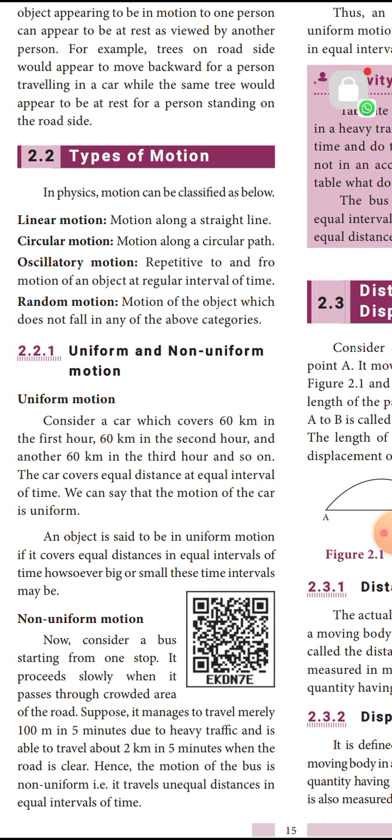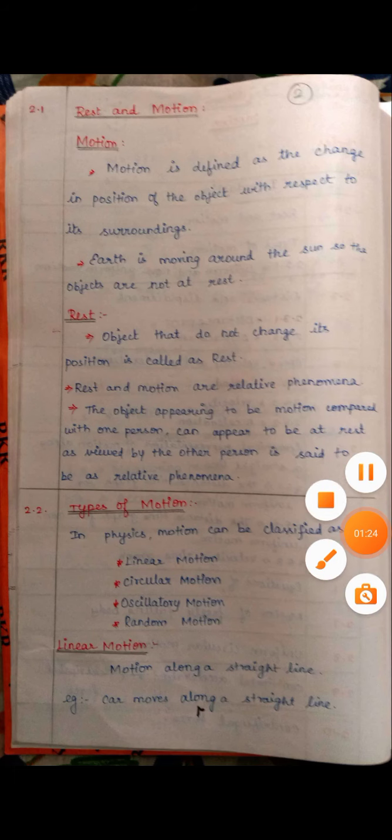Now, let us see with examples. Look at the first one, linear motion, motion along a straight line. For example, we can say that a car moves along a straight line. A bus moves along a straight line. Likewise, if an object is moving along a straight line, that is said to be linear motion.